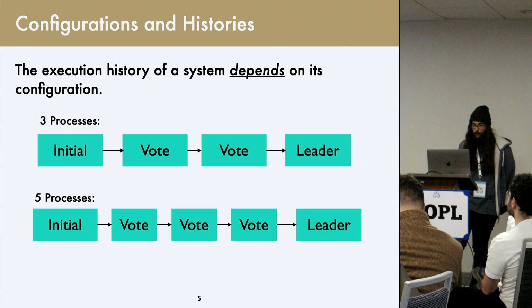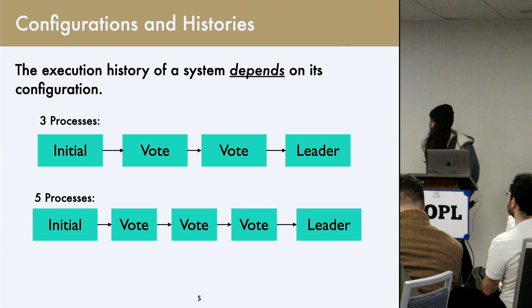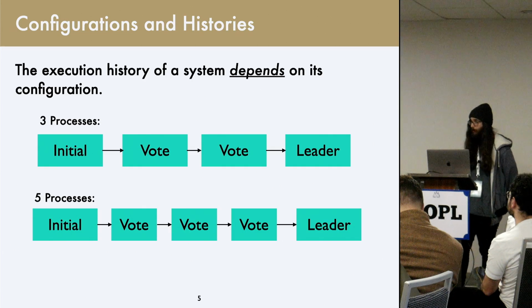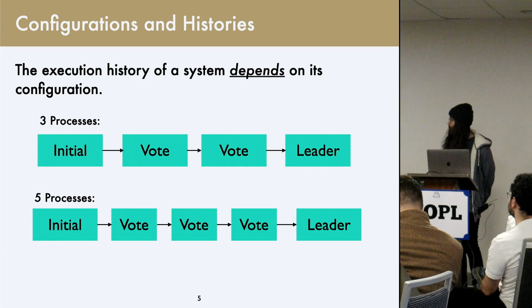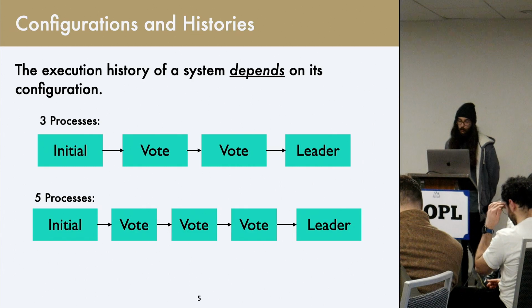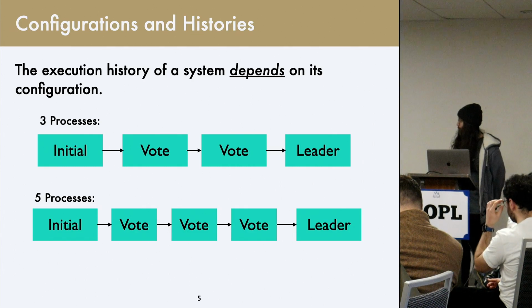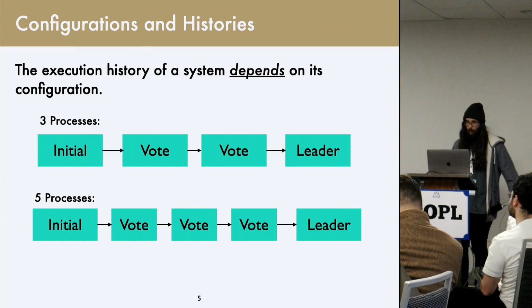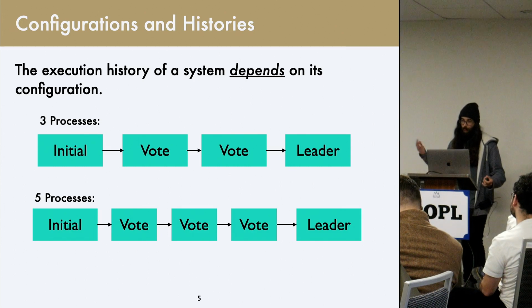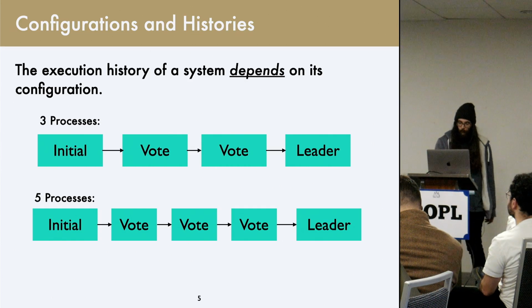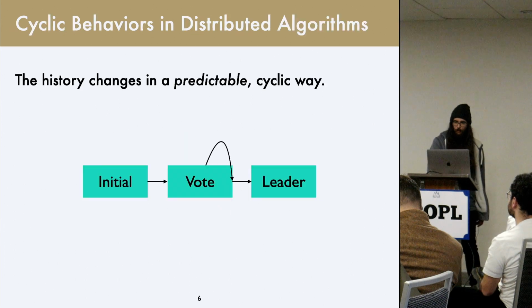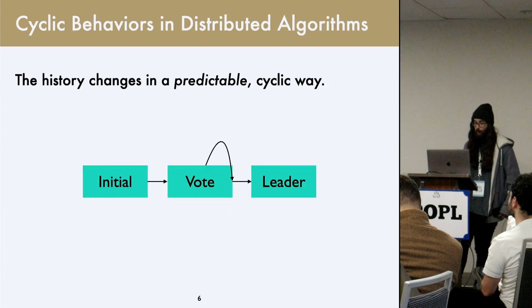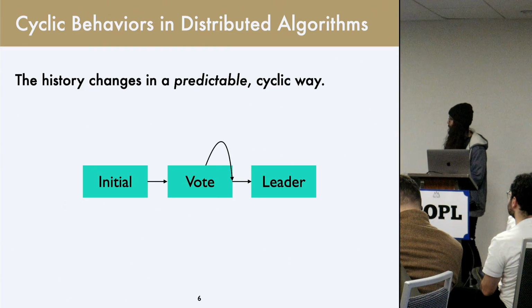These histories depend on the configuration. If we have a system of only 3 processes, you might see 2 votes before you see a leader declaration. When you have 5 processes, you might see 3 votes and then the leader declaration. And in general, as you get more and more processes, this history is going to grow. But it's not just growing at random. Our history is changing predictably.